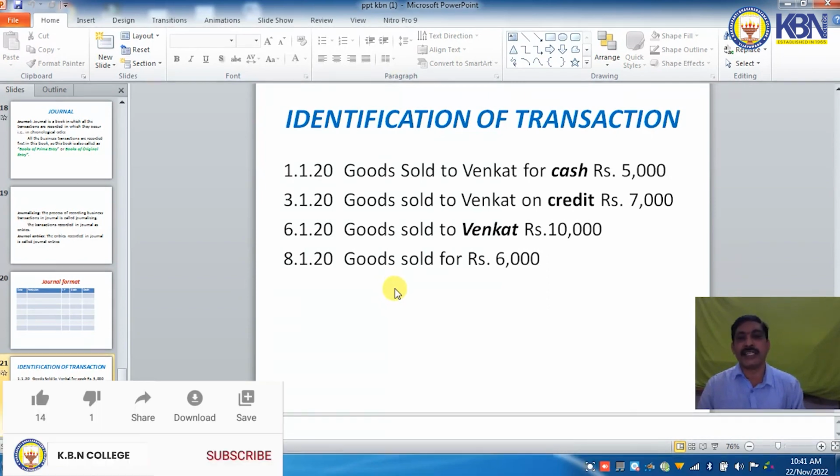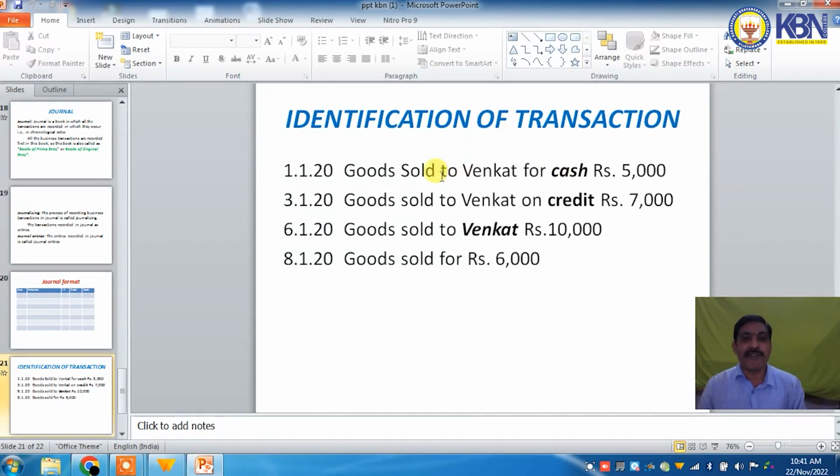Whether it is a cash transaction or a credit transaction, four points should be noted. First, if the given transaction is a cash or credit transaction, verify whether the word cash is given or not. If the word cash is given in the transaction, it is a cash transaction. If the word credit is given in the transaction, it is called a credit transaction. But if there is no information about cash or credit,